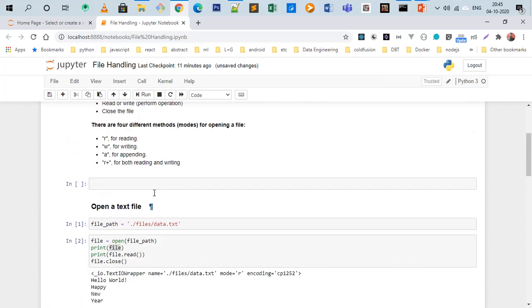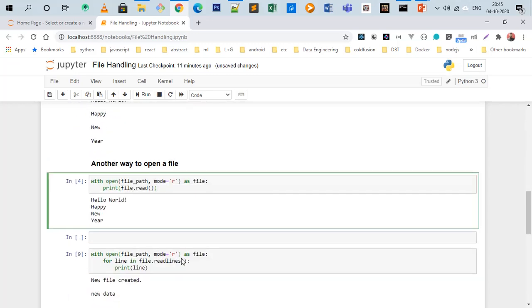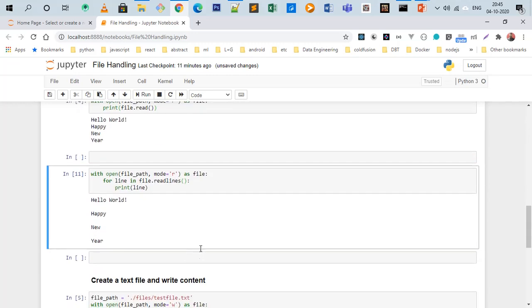Okay, I will change the path of the file. That's it: hello world, happy new year. If you want to check any occurrences of a word in a line, then you can put an if condition here instead of this, and you can do so.